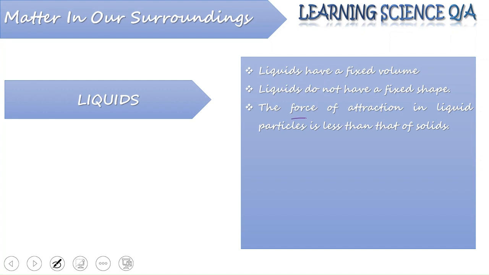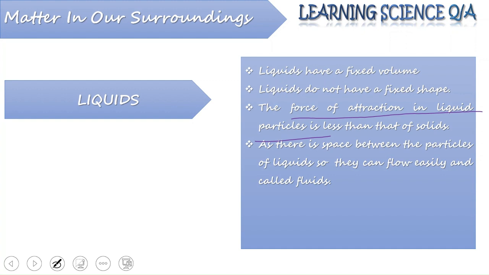That means particles in a liquid are less tightly bound. Also, the spaces between the particles in a liquid are relatively more. This is the reason they are flowy in nature. They flow easily, and for this reason, they are also known as fluids.